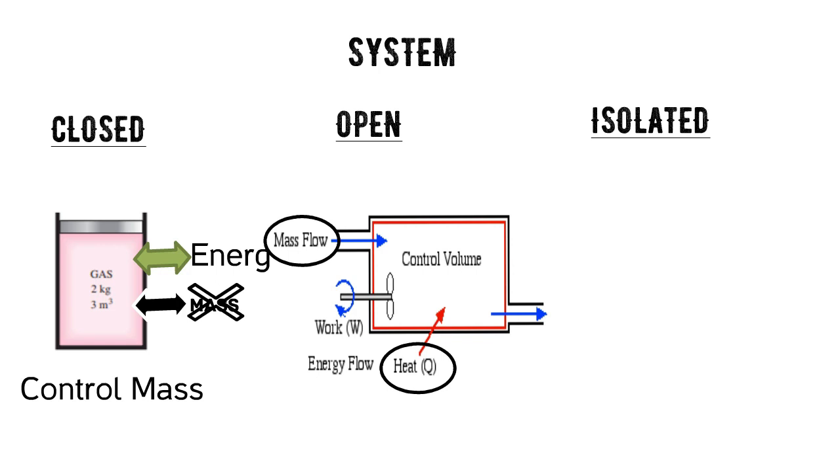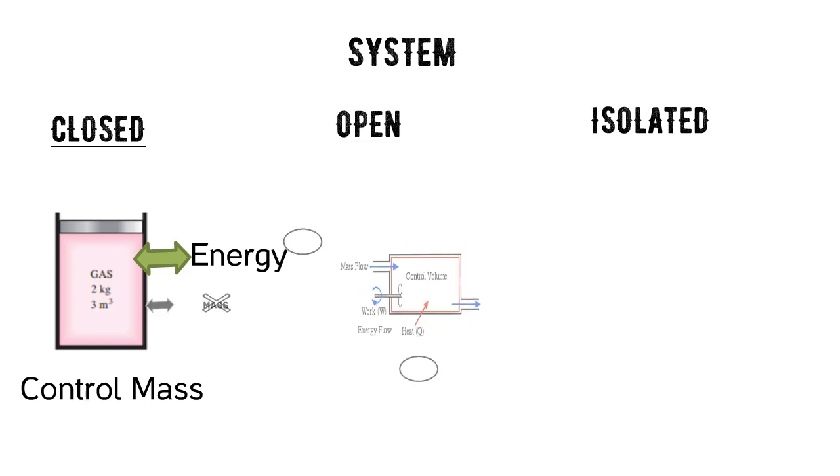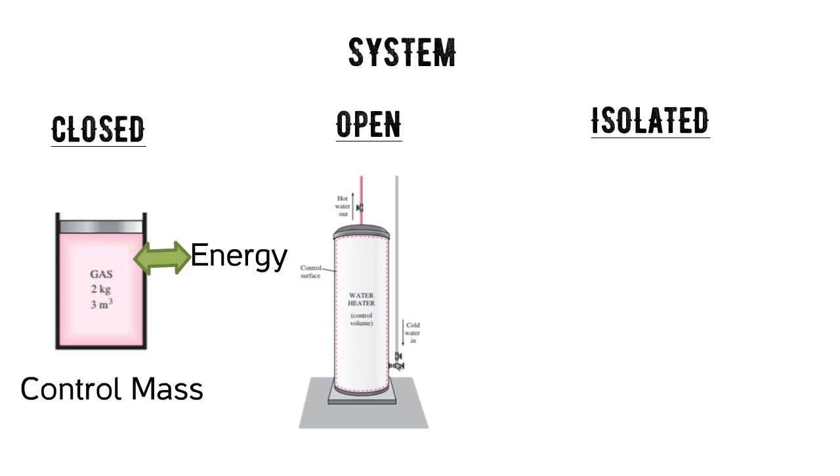A large number of engineering problems involve mass flow in and out of a system and therefore are modeled as control volumes. A water heater, a car radiator, a turbine, and a compressor all involve mass flow and should be analyzed as control volumes or open systems instead of as control masses or a closed system. In general, any arbitrary region in space can be selected as a control volume.